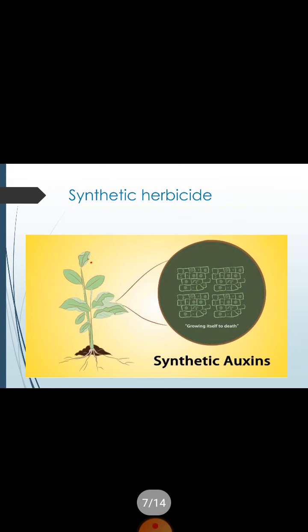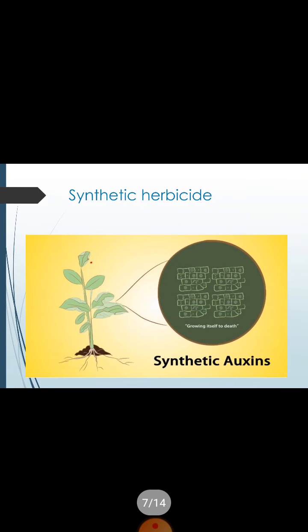Now you can see that synthetic herbicides are also available in the market, having the capability to enhance the growth of our wheat. After enhancing the growth of wheat, they can degrade. So here we can use synthetic auxins for that purpose, having the capability to initiate the growth of your desired weeds. Then after the unwanted growth of that particular weed, it finally degrades.